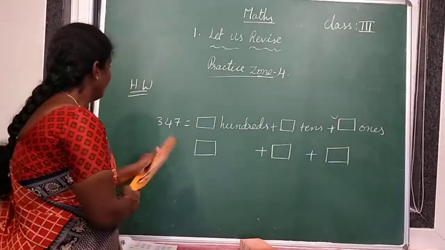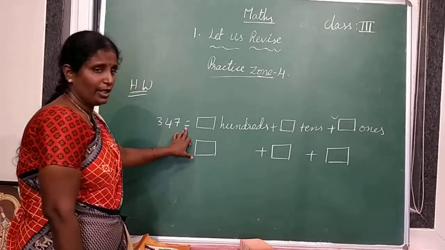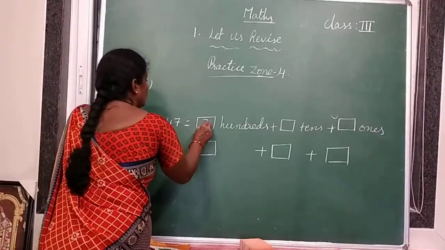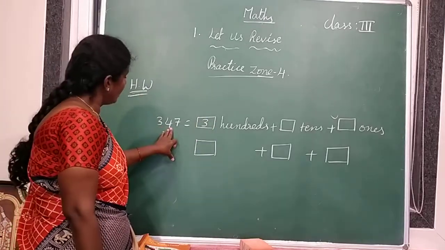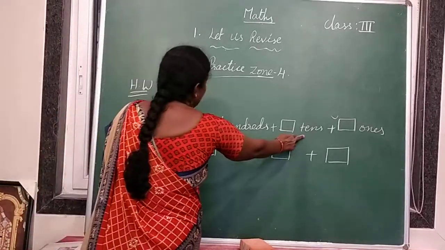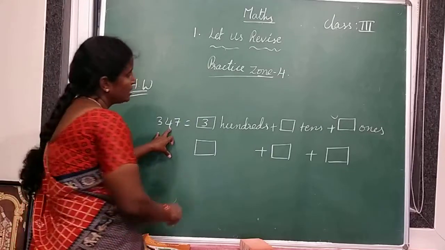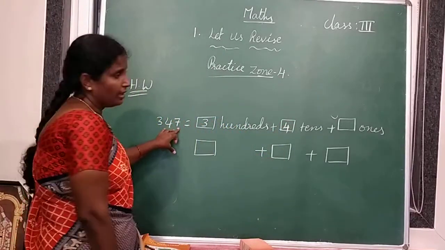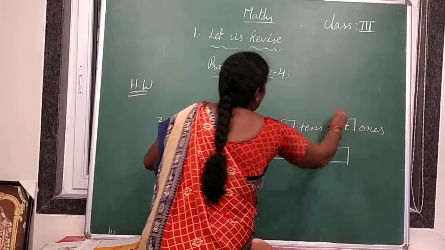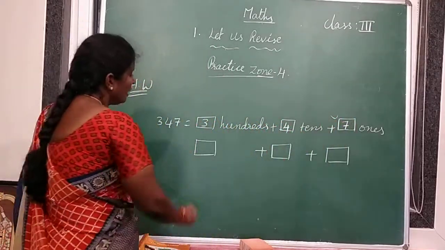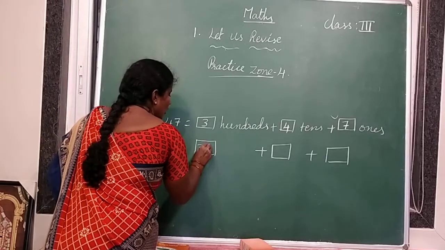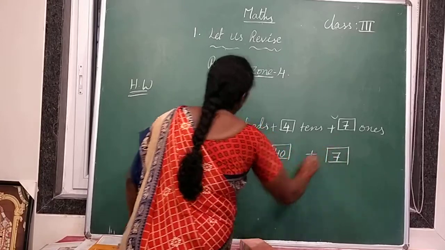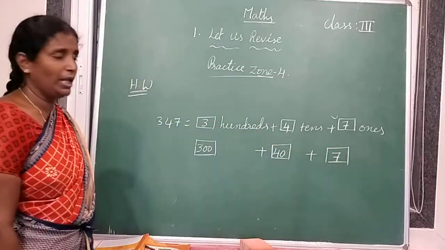And like this also it is given. In two ways they are given. 347 now. So how many hundreds are there? 3 hundreds. So 3 in hundreds place. And next, how many tens are there? 4 tens. So write 4 in tens place. And 7 ones are there. So write 7 in ones place. And in one more method, directly, we already learned in classwork. So 300 plus 40 plus 7.